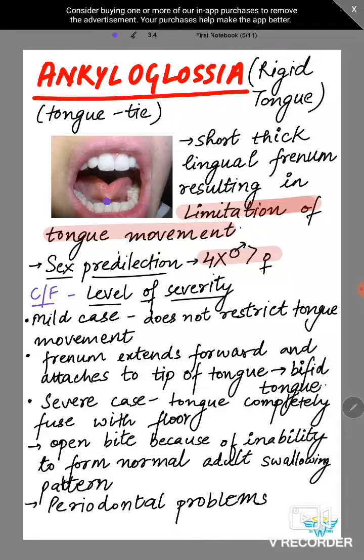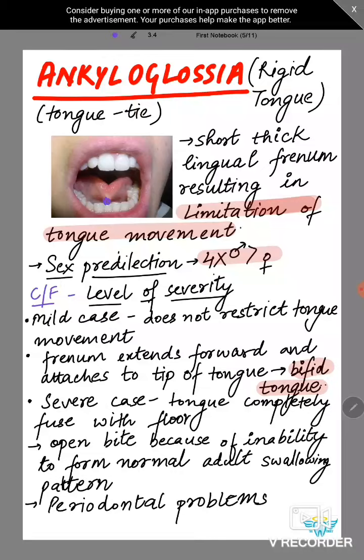For clinical features, there is a level of severity: there will be mild cases, then moderate, and then severe cases. In mild cases, it does not restrict the tongue movement, and in moderate cases the frenum extends a little forward, but in some cases it attaches to the tip of the tongue. When the frenum attaches to the tip of the tongue, it divides the tip into 2 parts, so there will be 2 tips of the tongue.